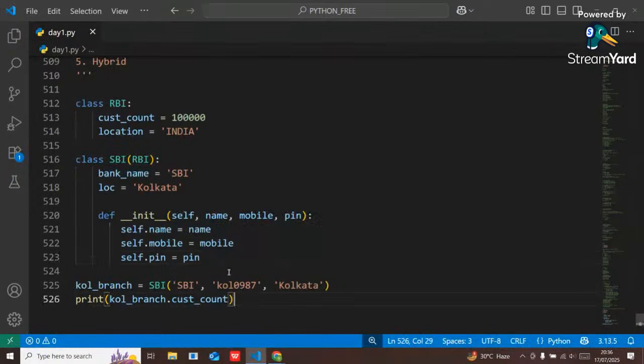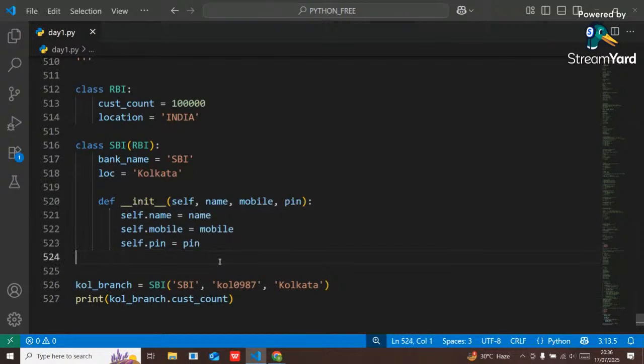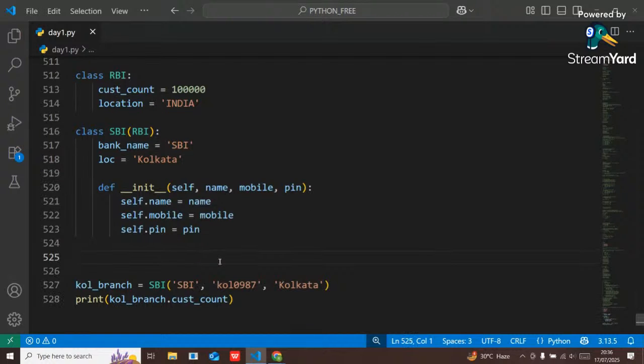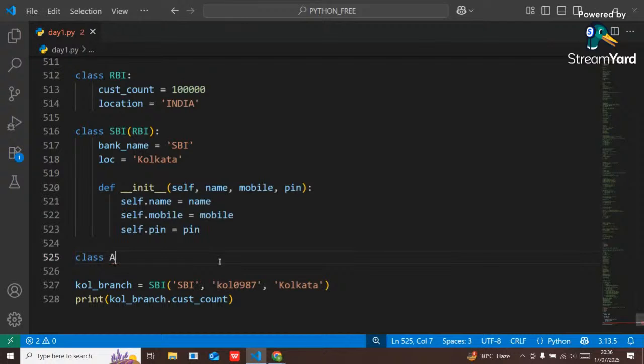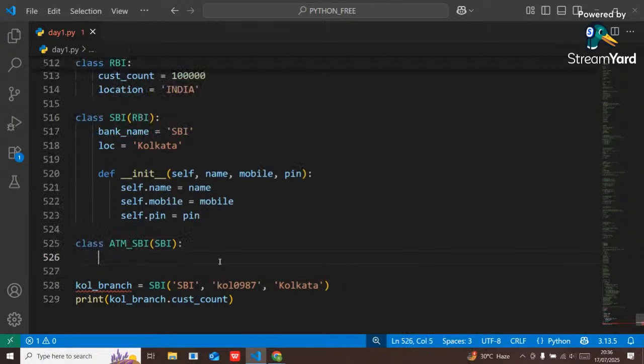Now here I want to create another class, class ATM underscore SBI. Here I want to inherit all the properties of SBI, so that the ATM has access to all the properties of that particular SBI account, or SBI bank.